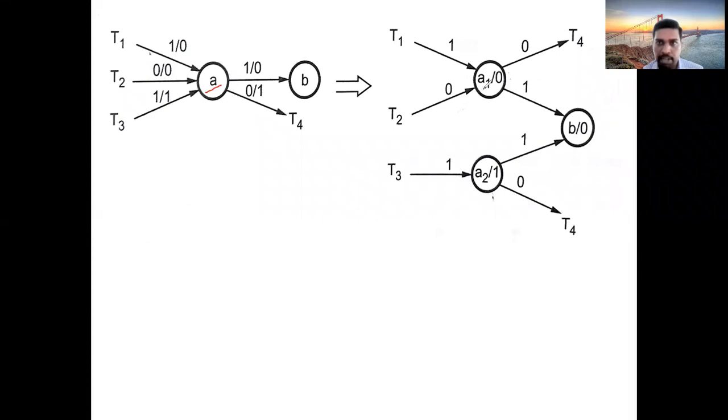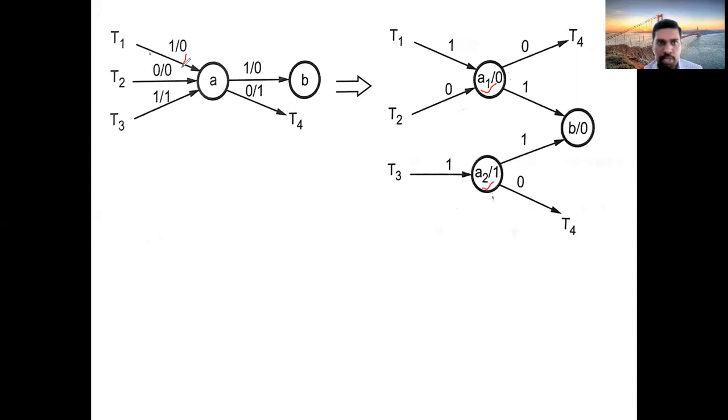Okay. A1, that is the output regarding 0, and A2, the output regarding 1. We are having two different outputs. Two combinations giving output 0 and one is giving output 1. That's why separate this A into two parts like A1 and A2. So assign A1 for the output 0, assign A2 for the output 1. So I have made this. Okay, see here. I took A1 and output is 0, and I took A2 and output is 1.